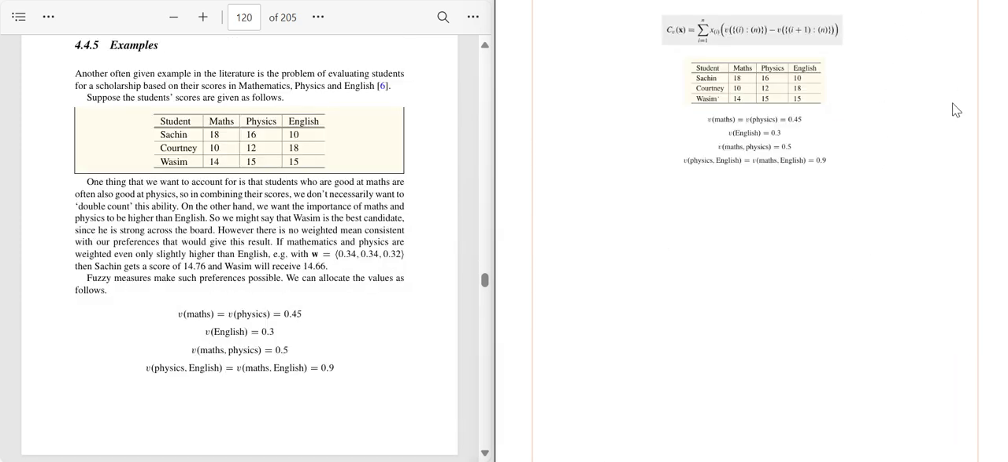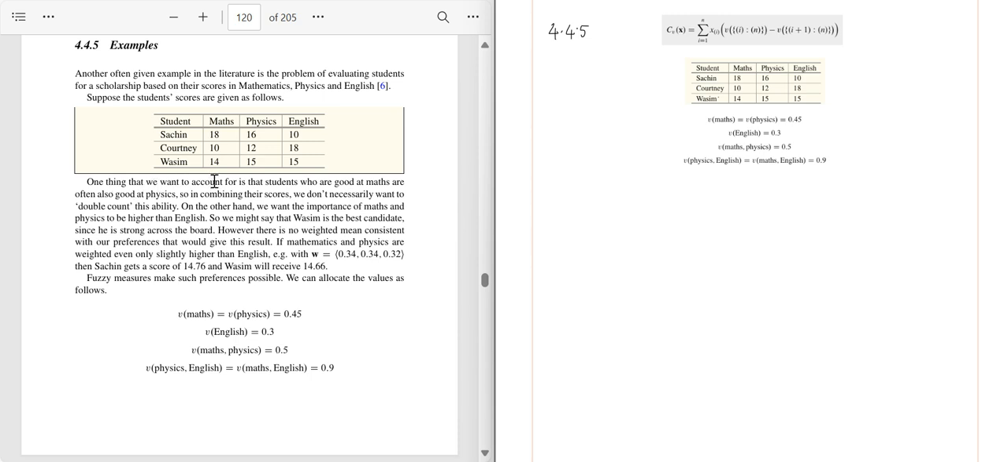Now this is example number 4.4.5, and you can see on the left side of the screen the original example, and we have pasted relevant values on the screen along with the formula, which is the first version of the formula. So what does the question read? Suppose the student scores are given as below, and by the way, it is a problem of evaluating students for a scholarship based on their scores in mathematics, physics and English. And suppose the student scores are given as follows, whatever are indicated for Sachin, for Courtney and for Wasim.